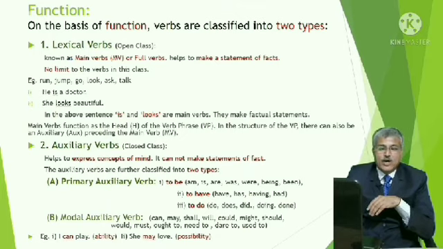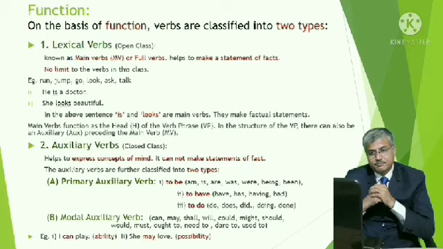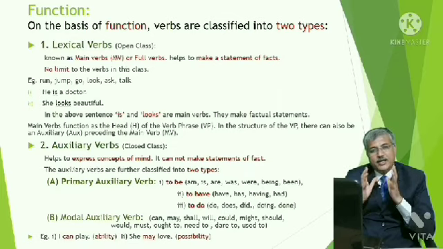Primary auxiliary verb. We can see here in the example, there are basically three primary auxiliary verbs: be, do and have. Be, have and do. Which are the forms of to be?